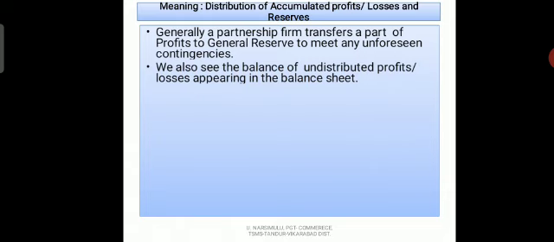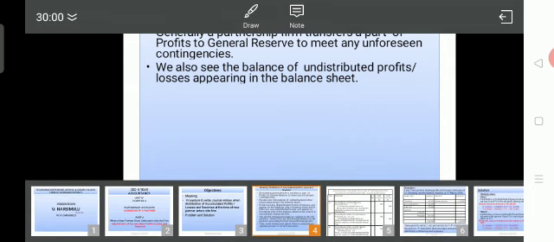We also see that the balance of undistributed profits or losses appearing in the balance sheet should be distributed between partners. If the profit and loss account appears on the liability side of the balance sheet, we can think that is profit, and that profit can be distributed between the partners.